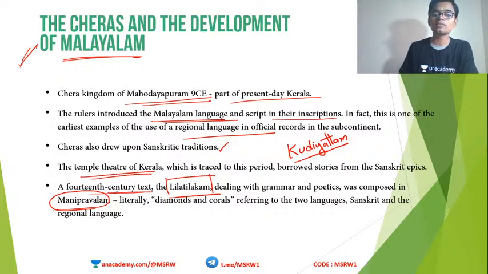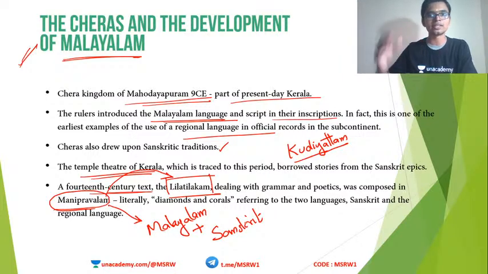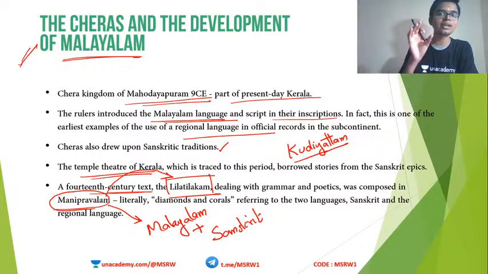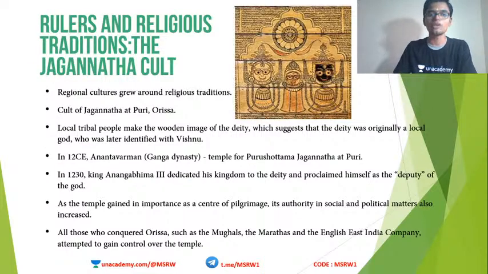Manipravalam was a mix of two languages, Malayalam and Sanskrit. So the regional language started emerging, but at the same time, the Sanskrit language had its influence. That is what this slide is saying. Clear? So that is all about the Cheras and development of Malayalam.